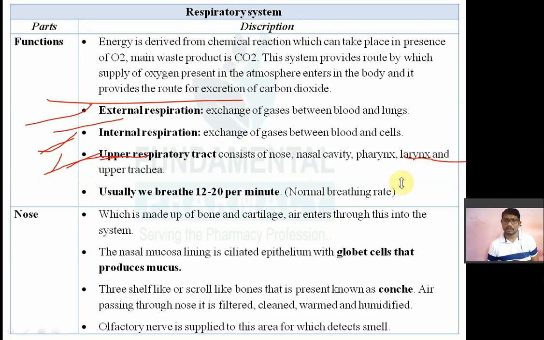The lower respiratory tract consists of the lower trachea, bronchi, bronchioles, then the lungs, alveoli, and your intercostal muscles.